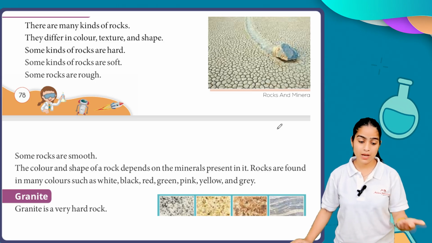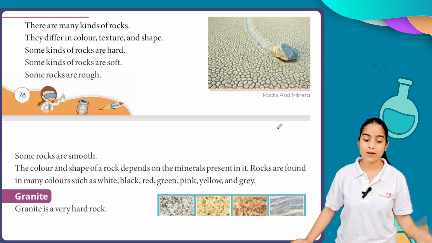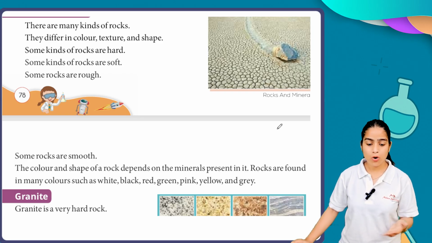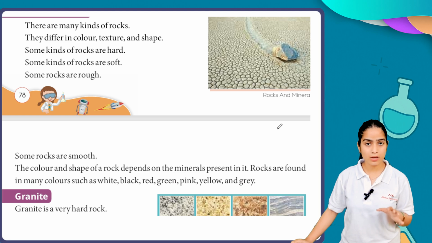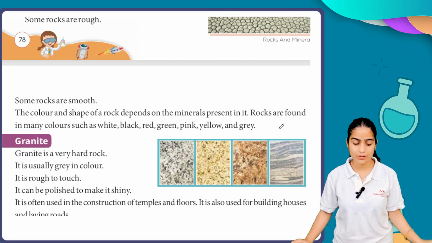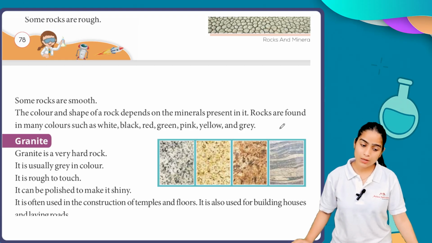You can easily see grey, yellow and white rocks on mountains, but red, green and pink rocks are not seen everywhere, right?